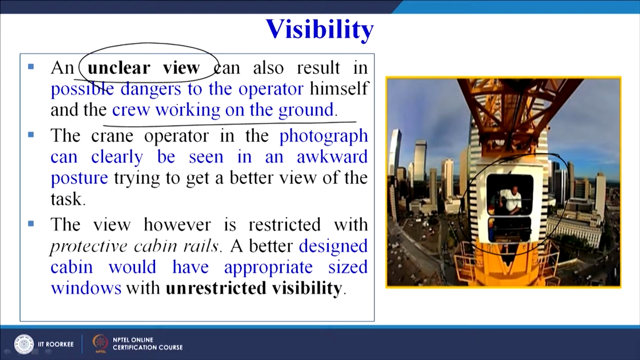The crane operator in the photograph can clearly be seen in an awkward posture trying to get a better view of the task. Now you can see he is in an awkward position while he is trying to have a better view of the ground. The view, however, is restricted with protective cabin rails. So these are the protective cabin rails. A better designed cabin would have appropriate sized windows with unrestricted visibility. So we have to ensure unrestricted visibility for the cabin operator.